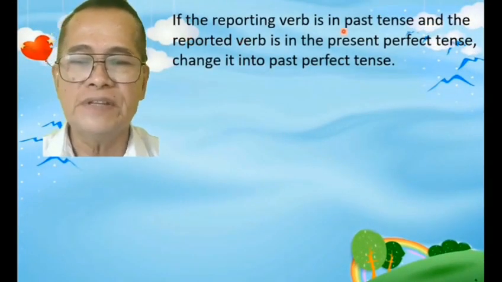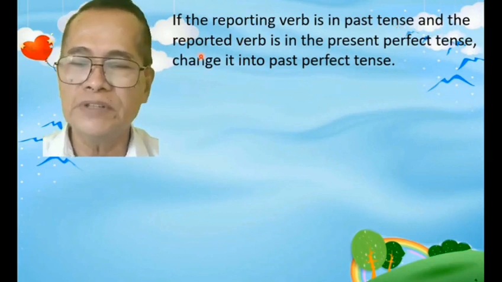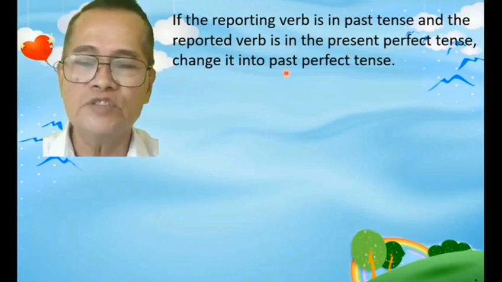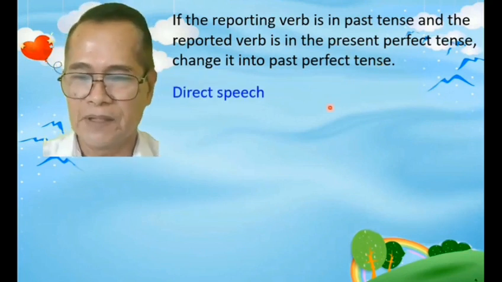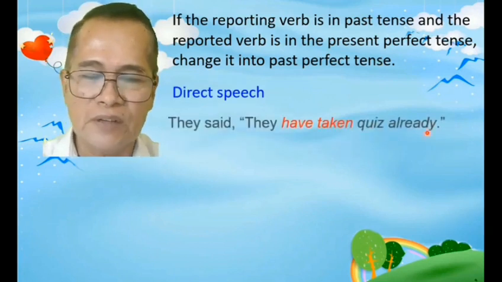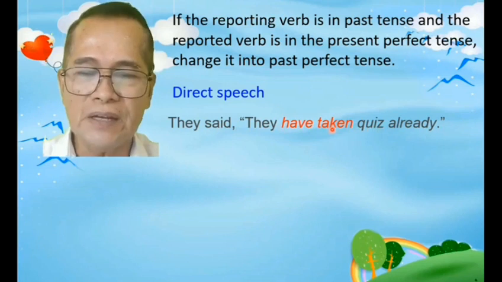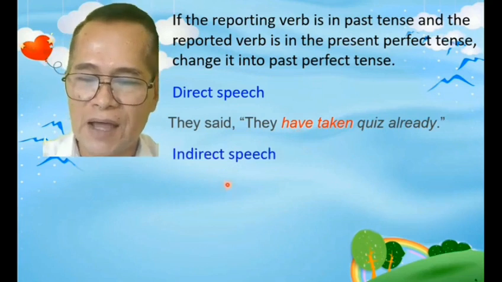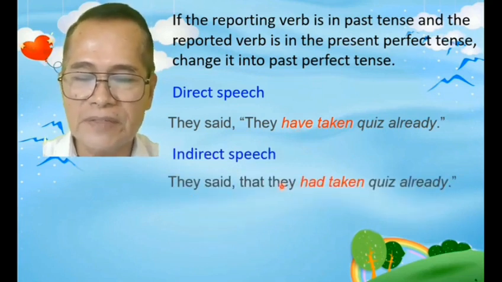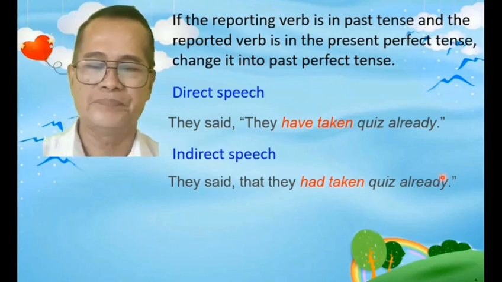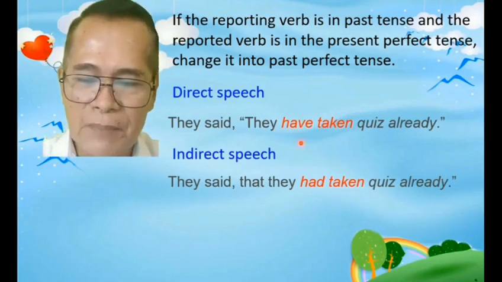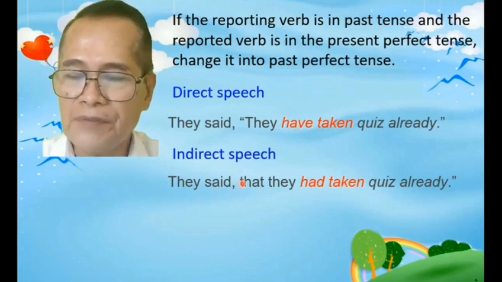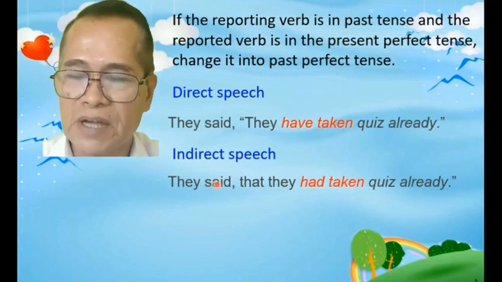If the reporting verb is in the past tense, past tense ulit, and the reported verb is in the present perfect tense, present perfect tense na, change it into past perfect tense. Example, they said they have taken quiz already. Have taken is a present perfect. So gagawin natin itong past perfect. Ito ay magiging have, like this. They said that they had taken quiz already. Okay. Ang difference lang dito, ang have ay magiging had. This is in the past perfect tense. Notice, this happens only if our reporting verb is in the past tense. Ito, nasa past tense tayo.